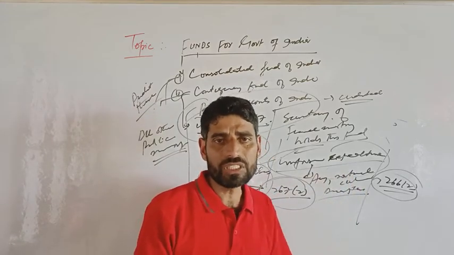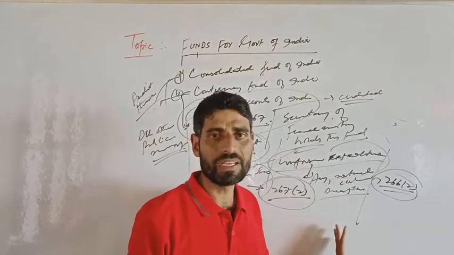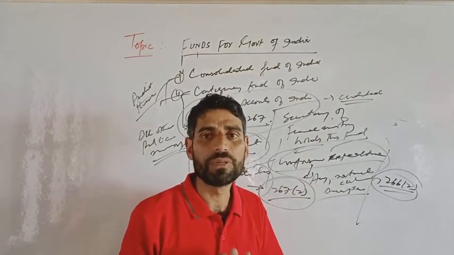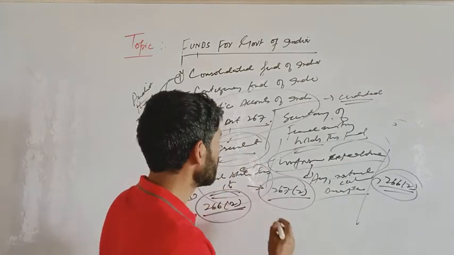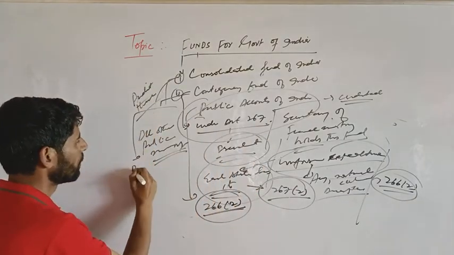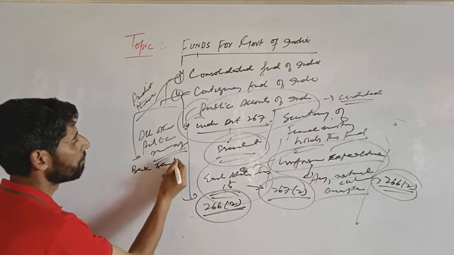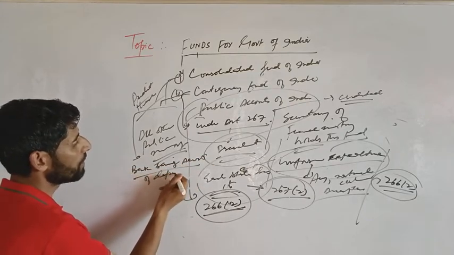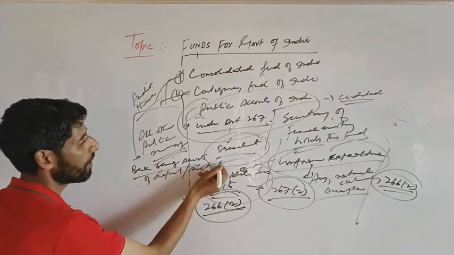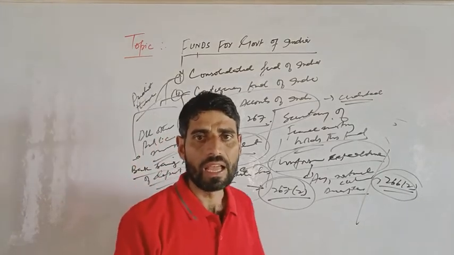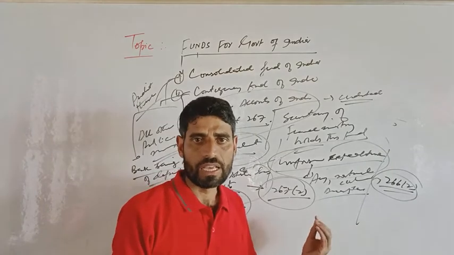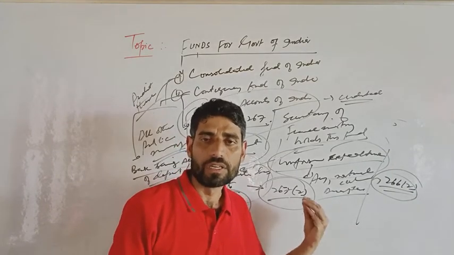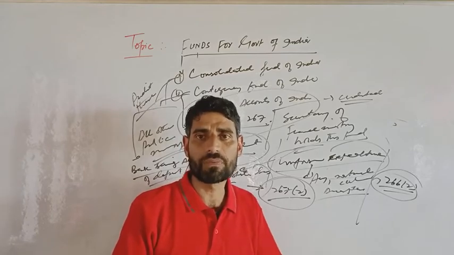And this Public Account of India is made up of bank saving accounts of various ministries or departments. It is made up of bank saving accounts of various departments and ministries, clear? And we see the National Small Savings Fund, the Defence Fund, the National Investment Fund, clear?